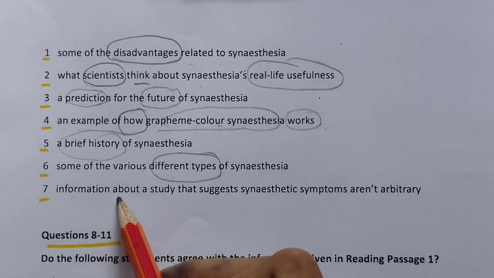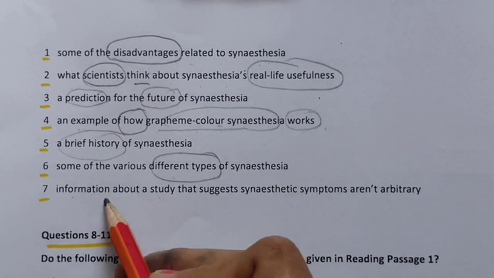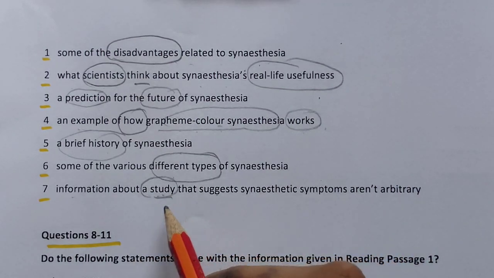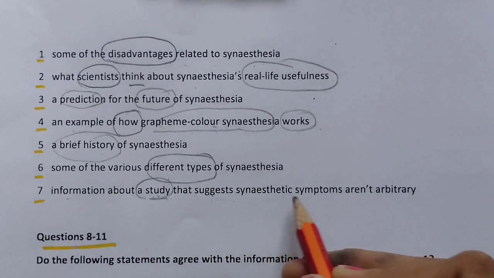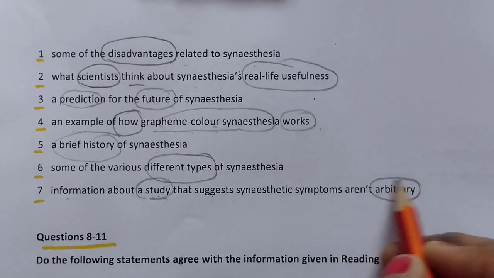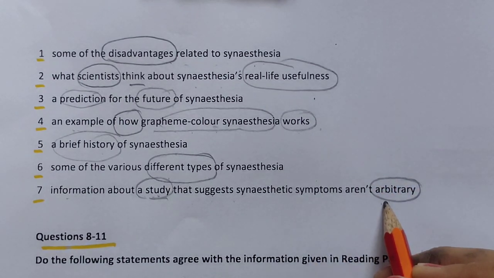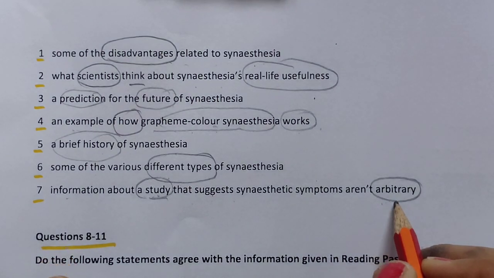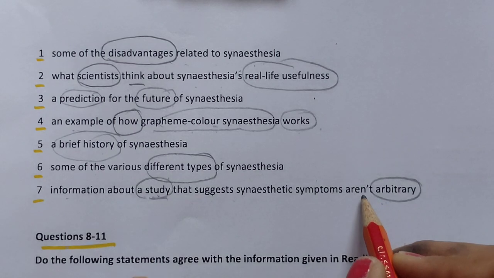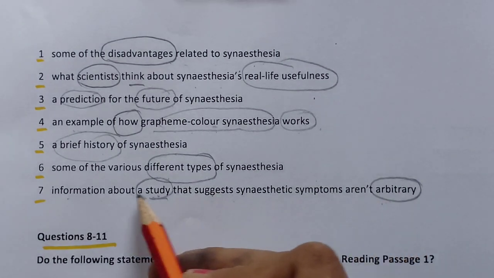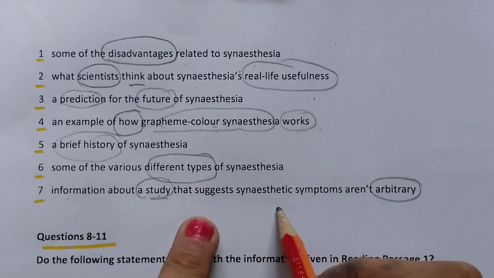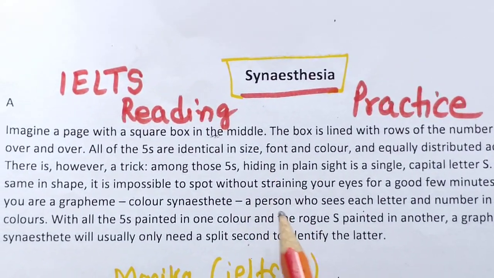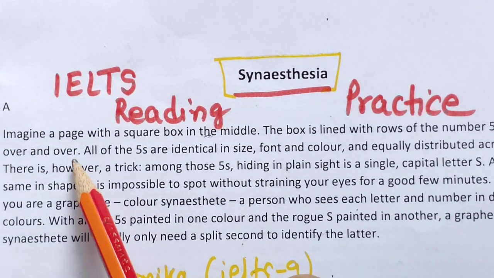Okay, information about a study that suggests, information about a study means some research work and all, that suggests synesthesia symptoms aren't arbitrary. If you do not know the meaning of this word, in your practice you can find it on Google, but I would suggest, if you do not know the meaning, at least try to find these words in the paragraph. Okay, now let's read a paragraph.